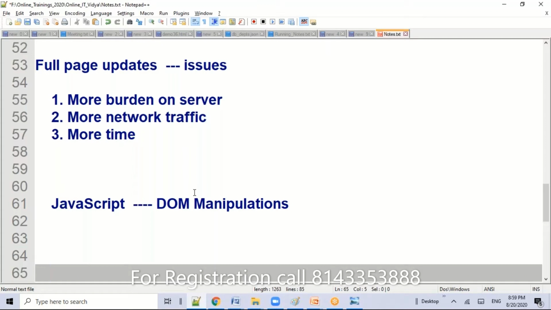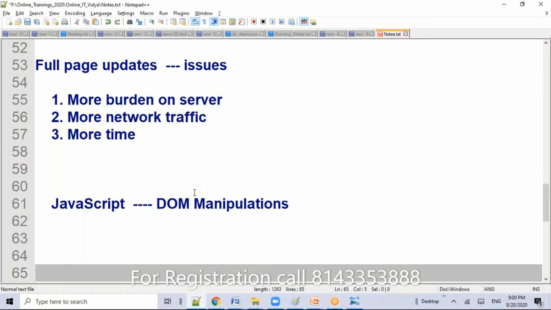We can generate rows. Yes, it is possible. So with JavaScript, complete page reloading does not happen. Only a certain portion, a certain table, list or paragraph will be updated.